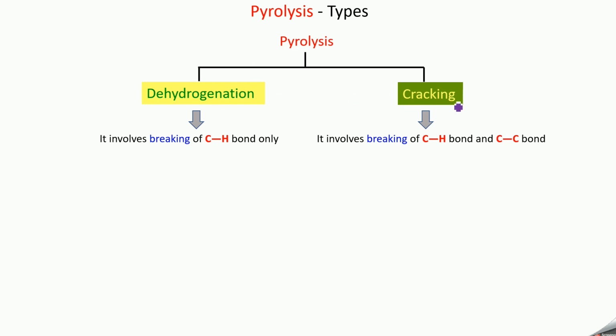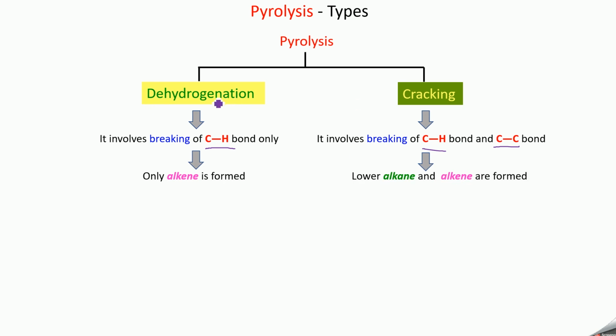In both the cases we are going to heat the substance in the absence of air. But here we have only the breaking of the C-H bond. Here we have breaking of the C-H as well as the C-C bond. Now here in dehydrogenation you are getting alkene alone. But here in cracking we are getting both lower alkanes as well as alkenes.